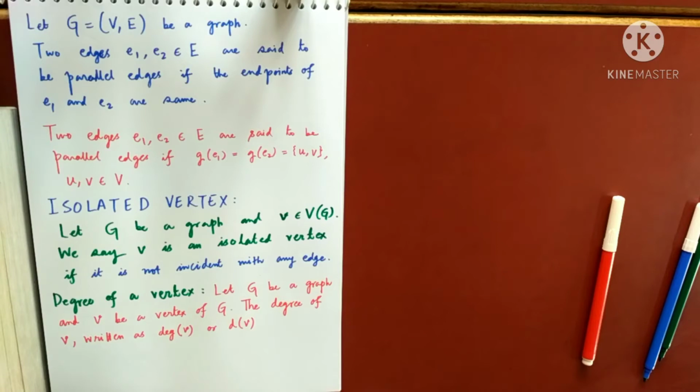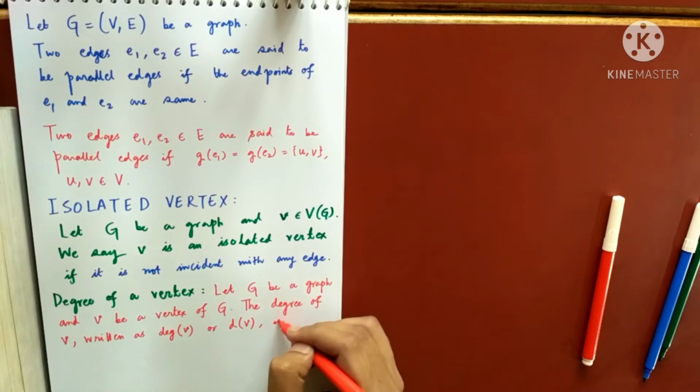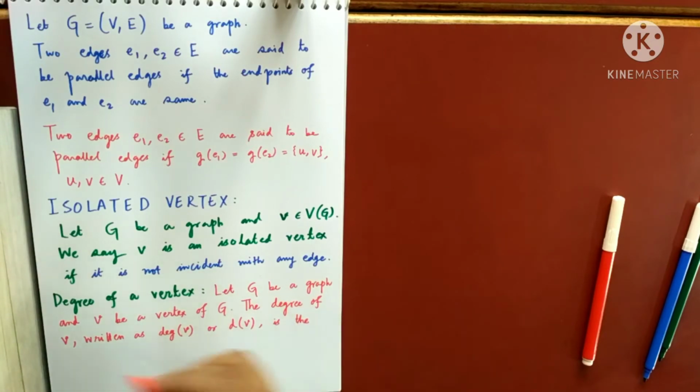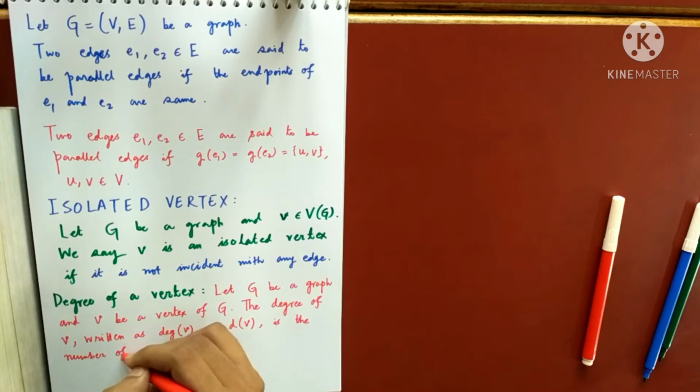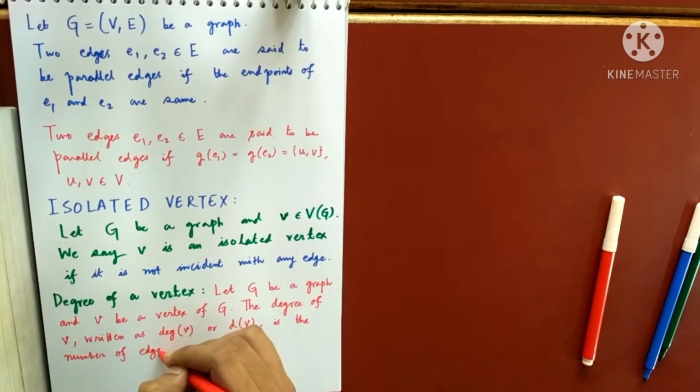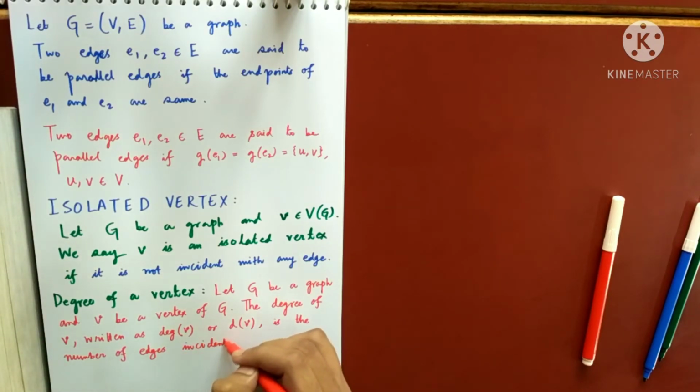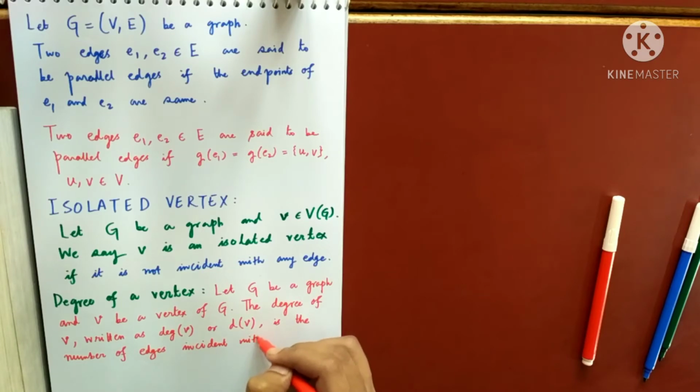If the name of the vertex is U, we write degree U or D of U. What is degree? It is the number of edges incident with V. So this is the definition of degree of a vertex.